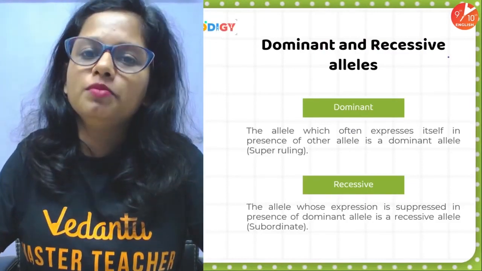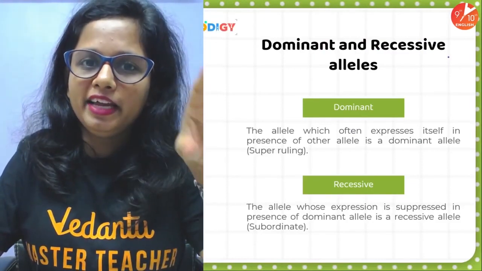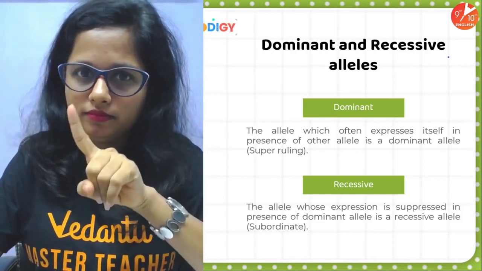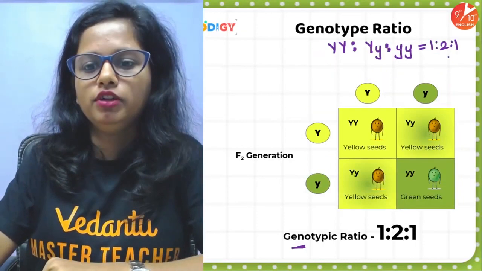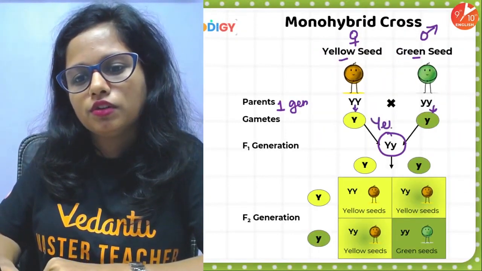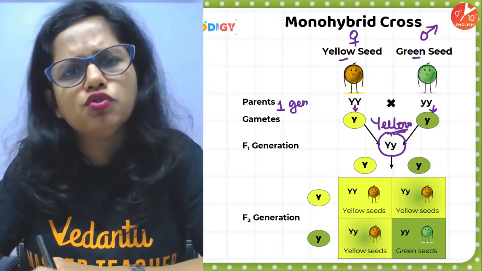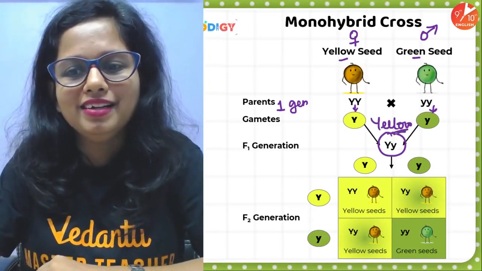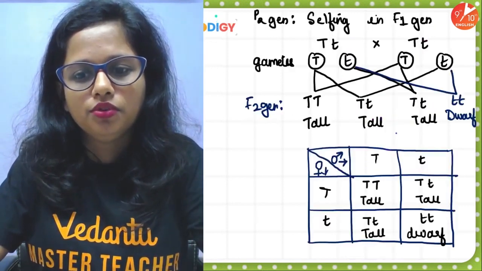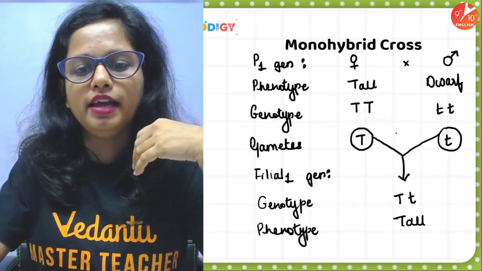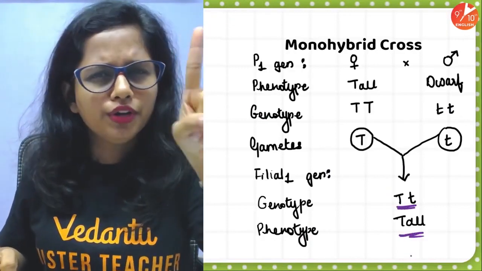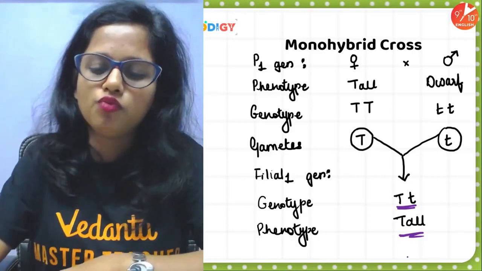So what Mendel observed is that every time in F1 generation there was one trait which was repeated. Like in F1 generation, if you see here, all the individuals were yellow. Not even a single seed was green. In the previous experiment which I showed you, all the individuals in the F1 generation were tall. Not even a single plant was dwarf.